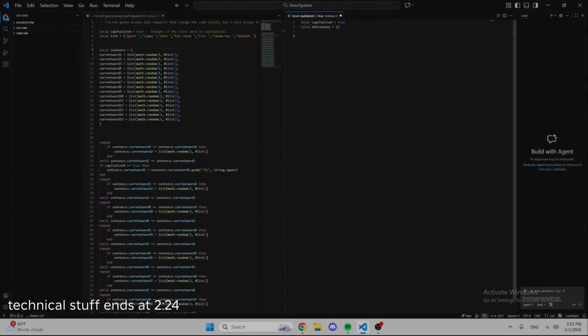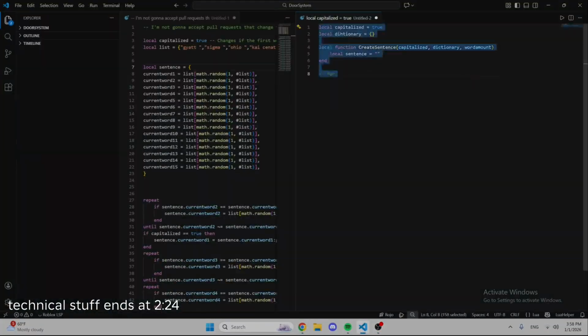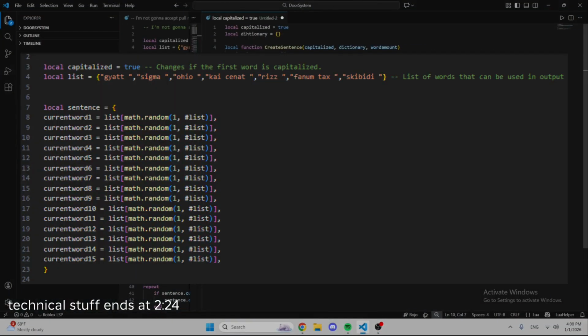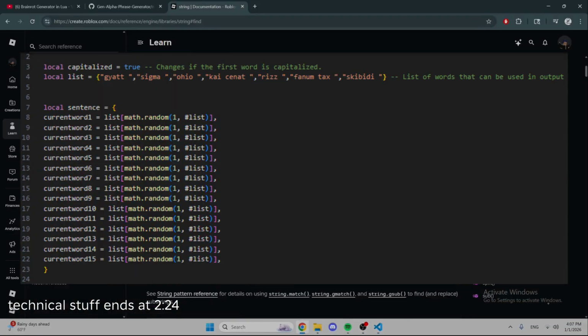Hey guys, this is time-lapse. Anyways, the way that the old script worked is that there would be a table that would randomly choose 15 words and compile those into a single sentence.